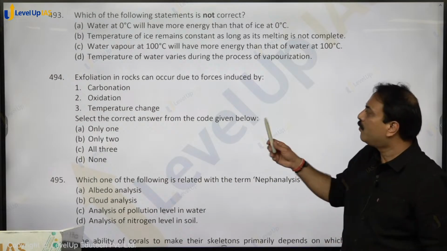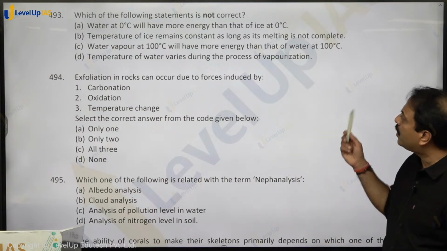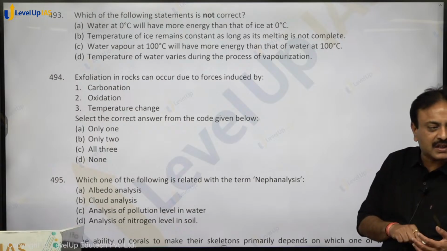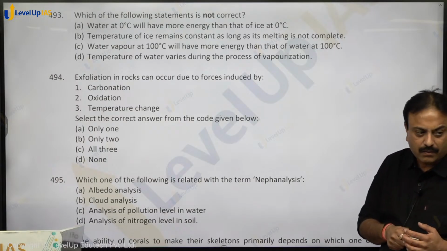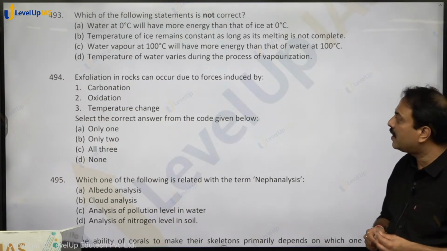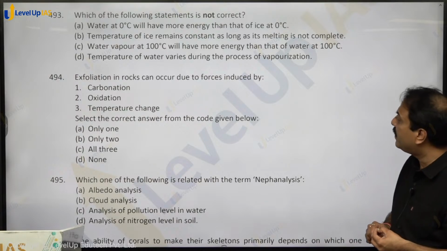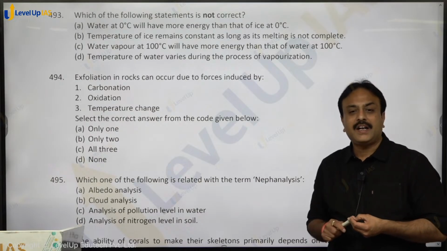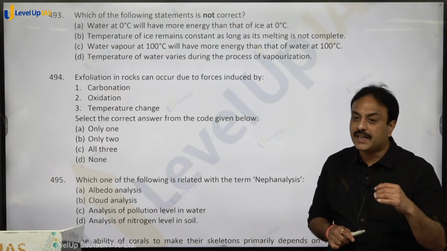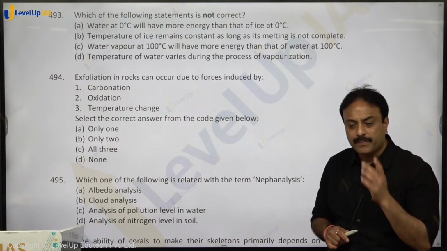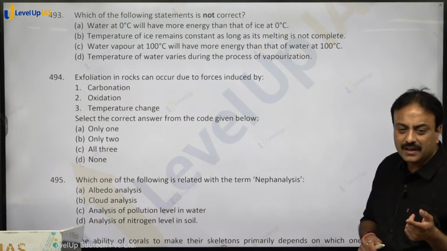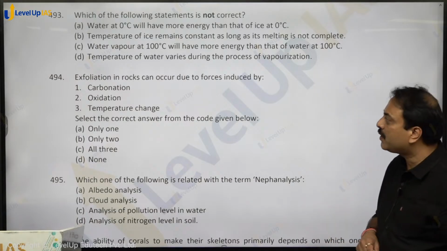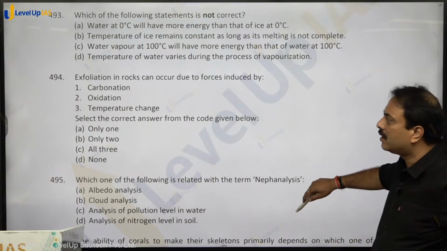Water vapor at 100 degree Celsius will have more energy than that of water at 100 degree Celsius. Water steam के पास ज़्यादा एनर्जी होगी 100%. Temperature of water varies during the process of vaporization. Latent heat of vaporization is only used to change the state of matter. Temperature remains same, so no change. So option D is incorrect, and that is the answer to this particular question. Option D, D for dog.